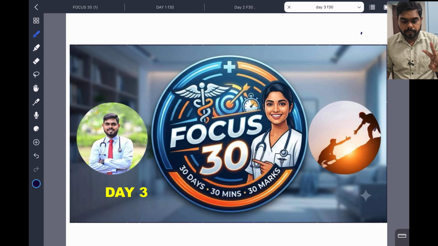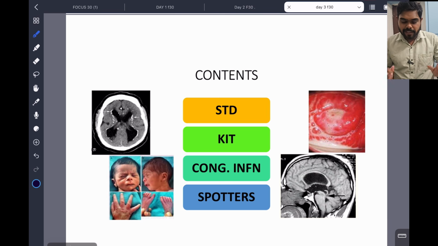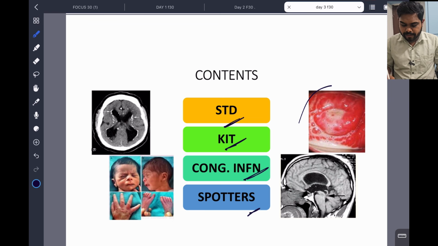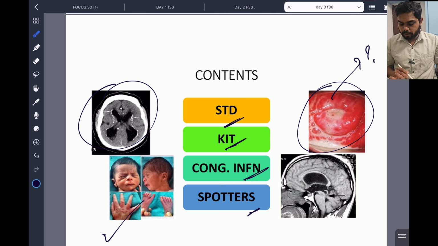So 2 days are over and this is the third day, and today we are going to discuss something very important: sexually transmitted diseases and some congenital infections and spotters. You can see here some images. What is this image? Anybody can tell? What is this? And here, what is this? Any idea? It's a spotter. And here, an arrow is there. Any idea? Okay, so we are discussing sexually transmitted diseases.